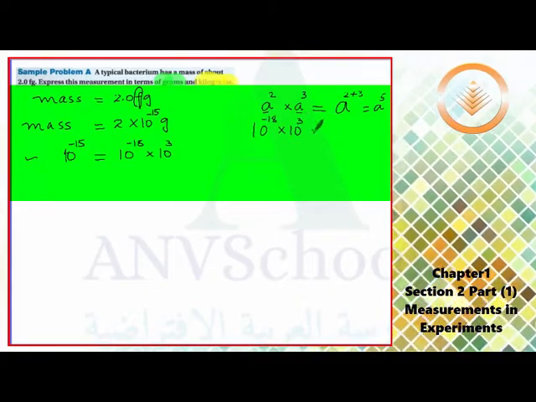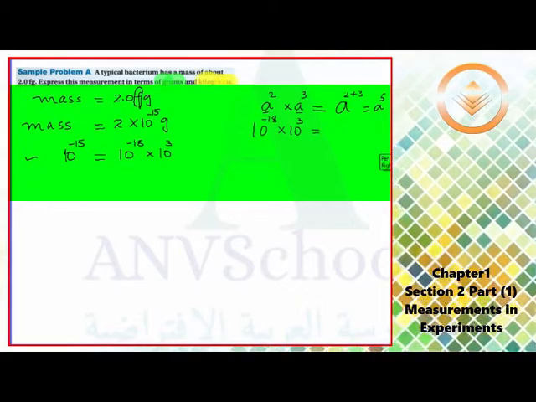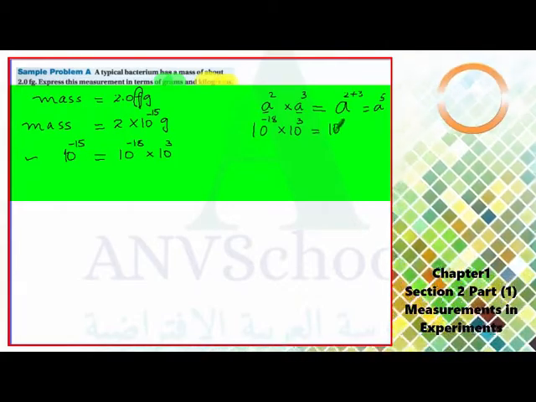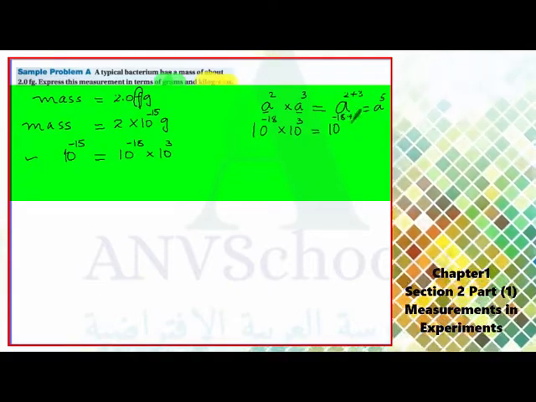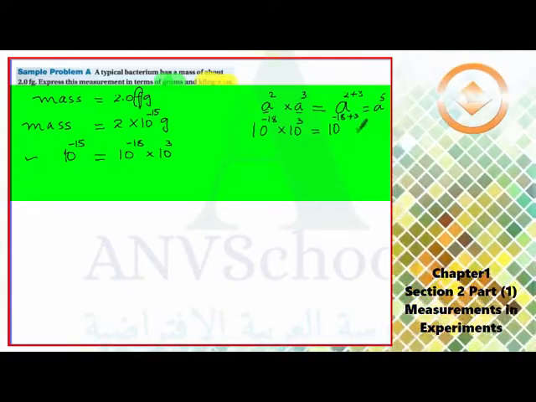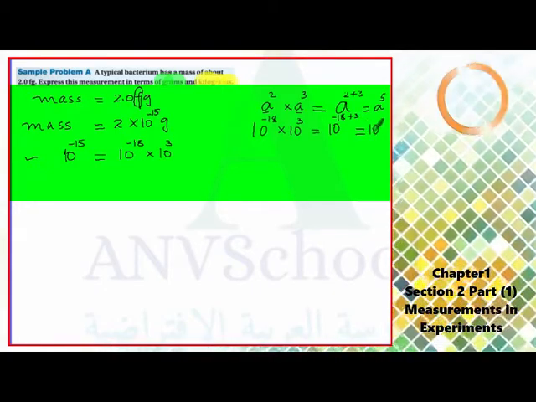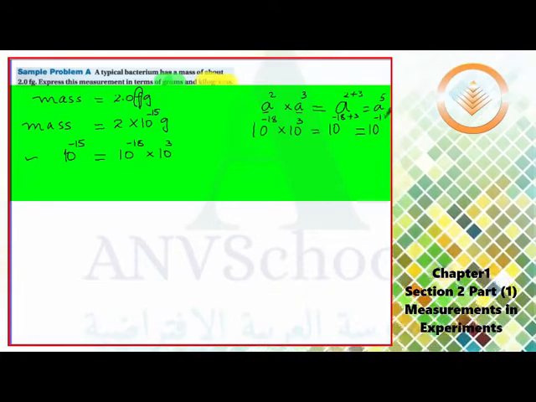What does it give me? Let's check it. Do they have the same base? Yes, they have the same base. I will take 10 and add the exponents: negative 18 plus 3. This is the same as 10 to the power of negative 15.